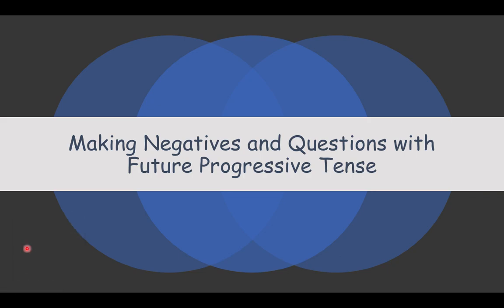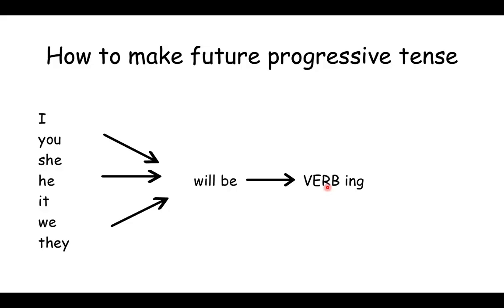Today we are going to talk about making negatives and questions with future progressive tense. So we've learned how to use and how to make the future progressive tense, right?